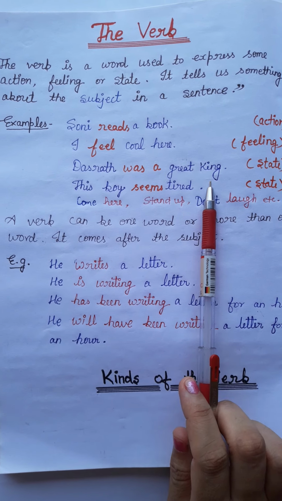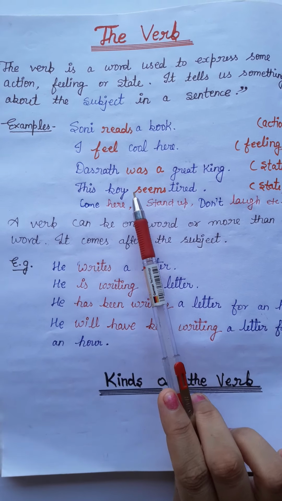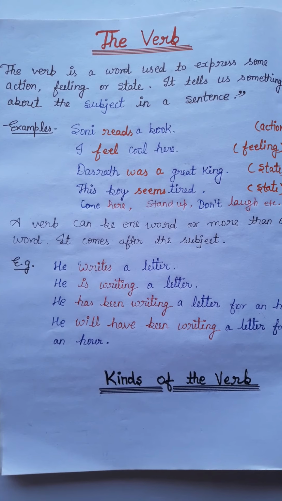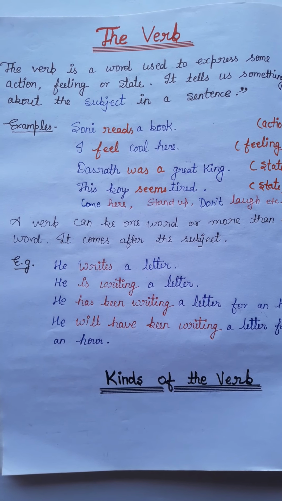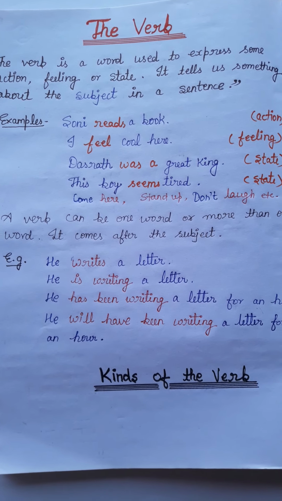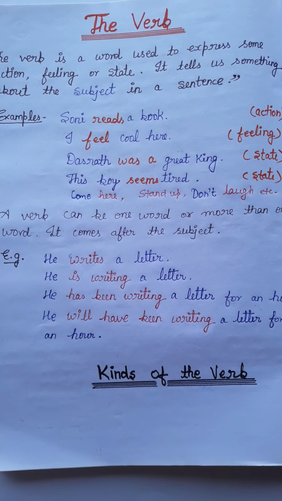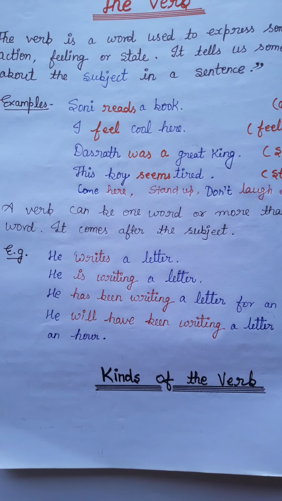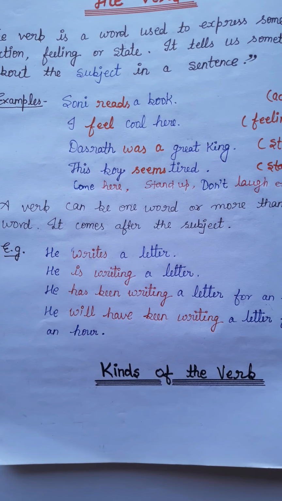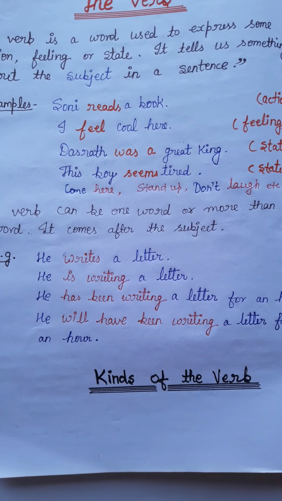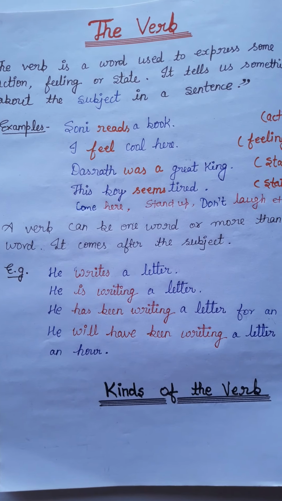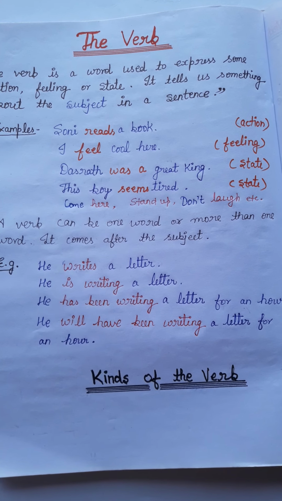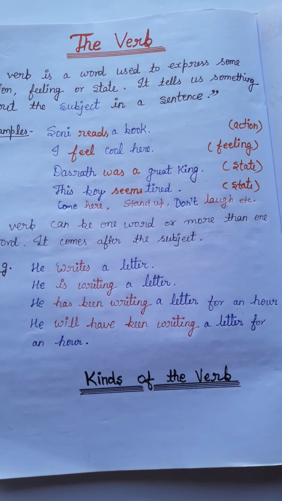Dasrat was a great king. Here was is expressing the state. It means Dasrat is in some state, in some situation. It means he was a great king. Here was is used as a state. This boy seems tired. Here seems is a state of the subject and the subject is boy. It means verbs are those that express action, that express feeling, that show your state.